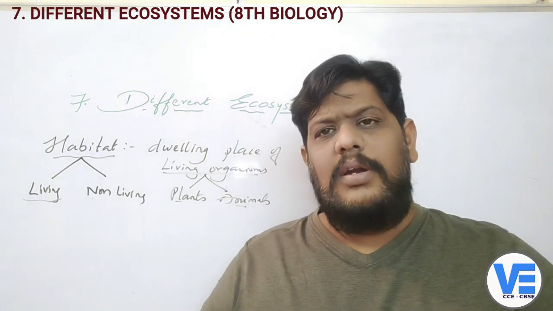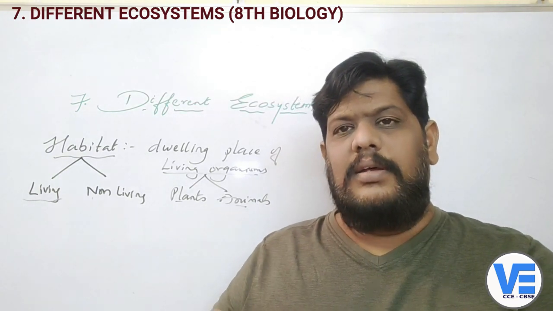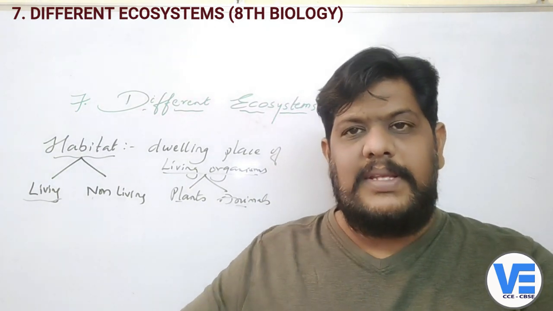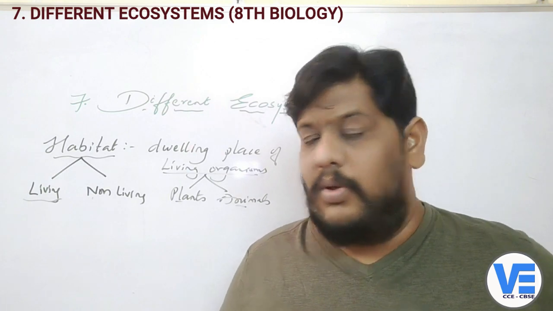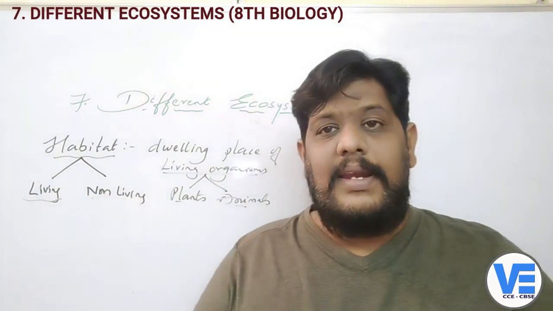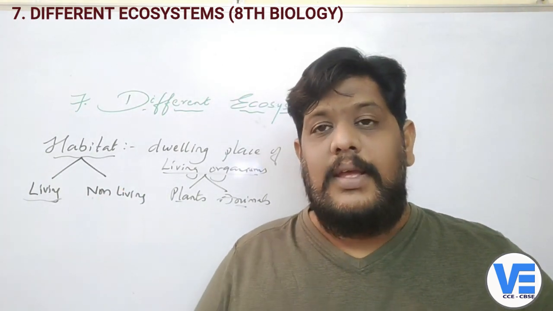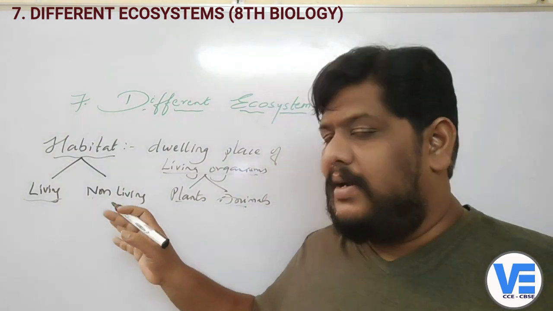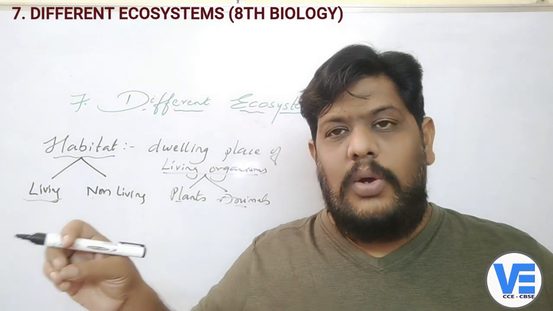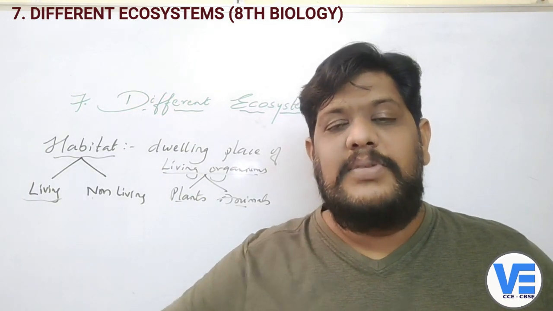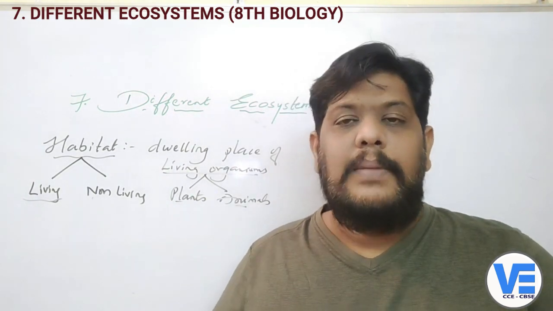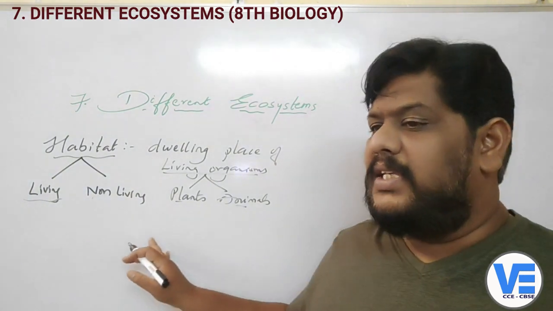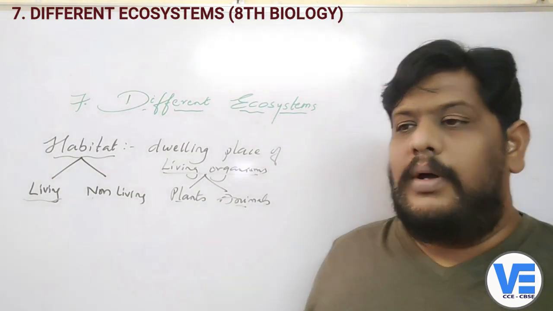So a habitat is not only a dwelling place of one particular group of organisms. You can find several groups, otherwise you can say different types of organisms, living in the habitat, including the plants also. So these are the things which we have already learned in our lower classes.